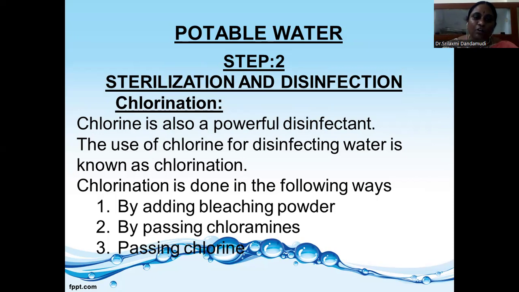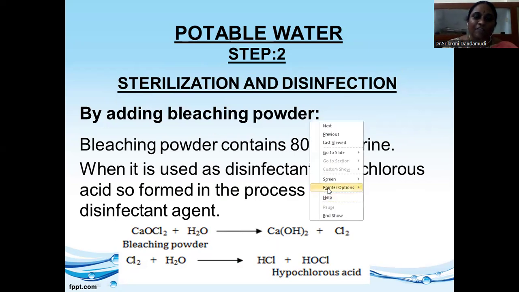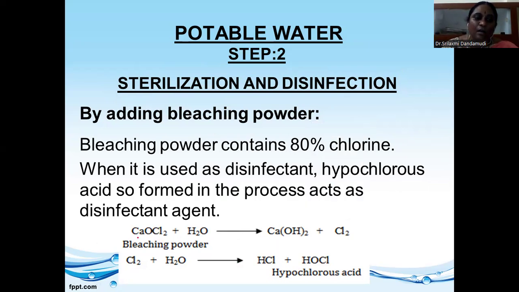We add chlorine either in the form of bleaching powder, chloramines, or plain chlorine. See here, this is the formula of bleaching powder. If we add bleaching powder, it reacts with the water, forms calcium hydroxide, and chlorine gas is released. This chlorine gas reacts with the water and forms hydrochloric acid and hypochlorous acid. This hypochlorous acid kills the bacteria. It acts as a disinfectant.